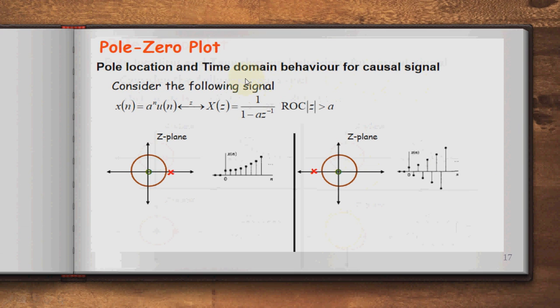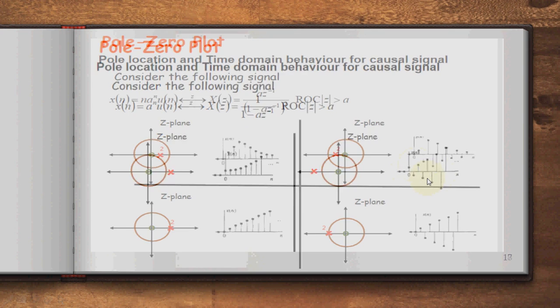Pole zero plot and time domain behavior for the causal sequence. So one more type, a raised to n u of n. Its z transform is 1 divided by 1 minus a into z raised to minus 1, and its ROC is mod of z is greater than a. So its pole is like this and the sequence is like this, a raised to n u of n. This is the z plane for this sequence.